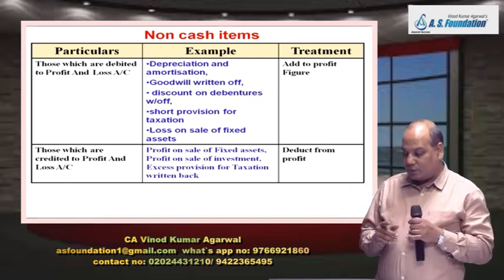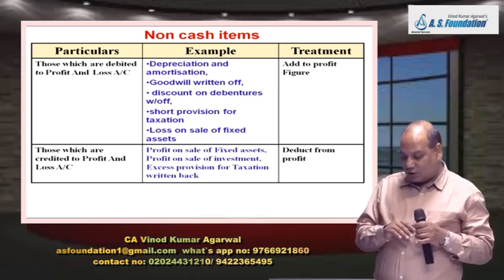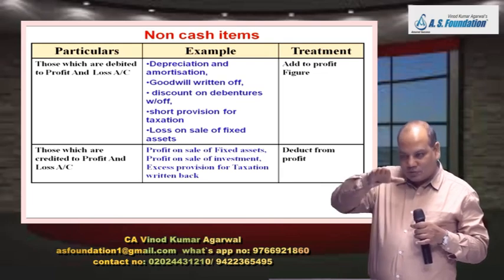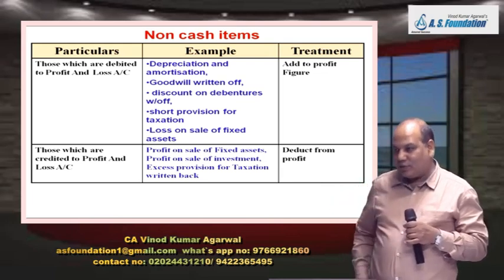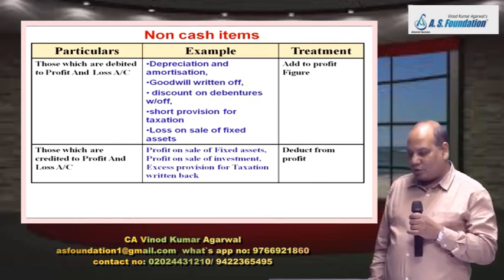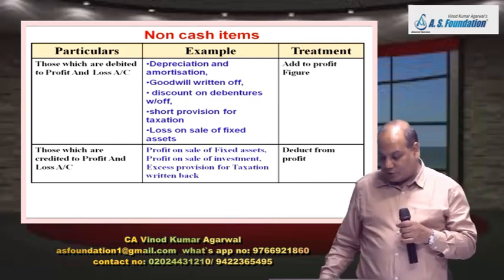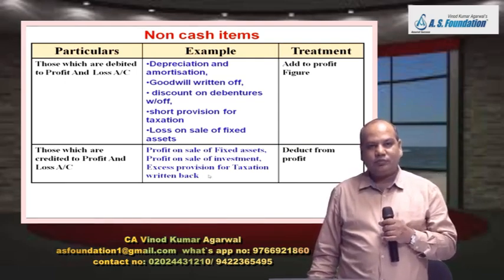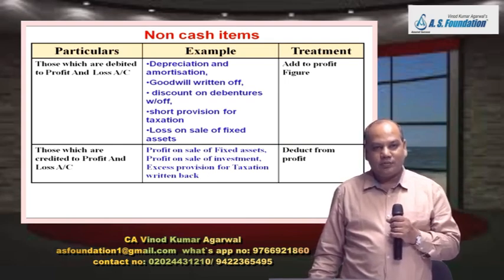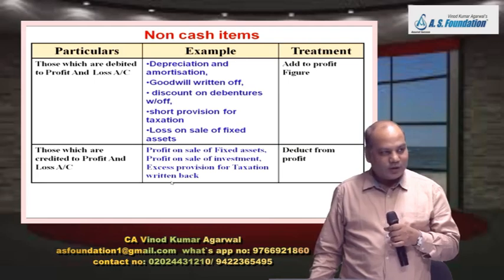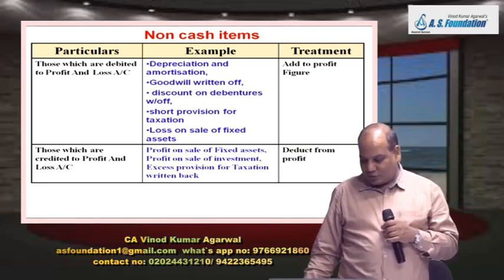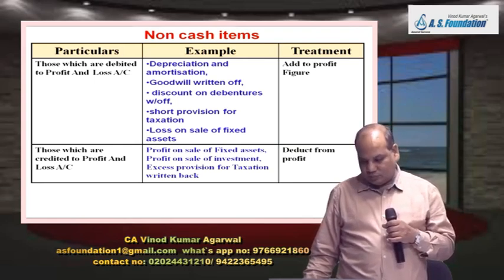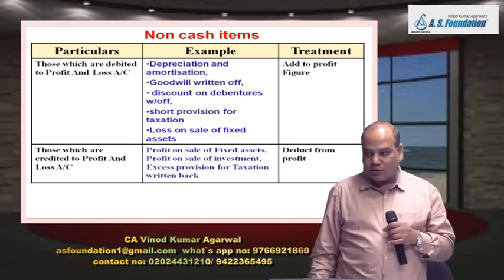And vice versa. If there are some non-cash item which are credited, profit will go up, but cash flow is constant. Reduce it, minus. Example, profit on sale of fixed asset, profit on sale of investment. Any excess provision written back. Provision written back is also a non-cash item. What I'll do, deduct from the profit. Okay. So these are the way you will do the adjustment.